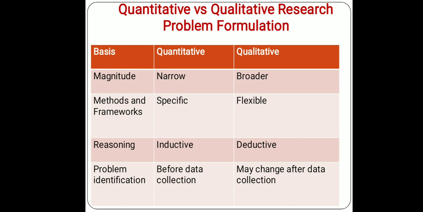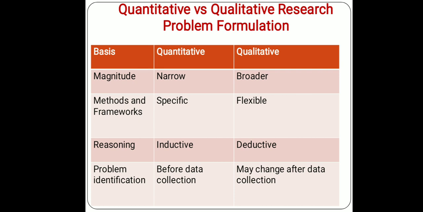You have to be very specific about what you want to study. But in qualitative research, your objective or depth of study may be broader, because it is not known what factors are to be considered in getting a closer view or a very good result of your research.